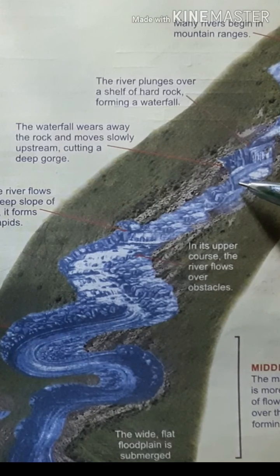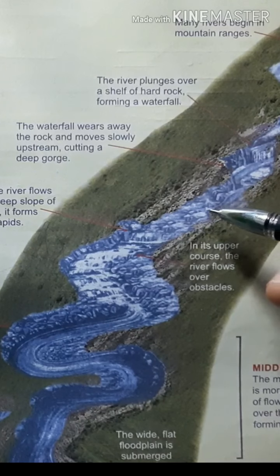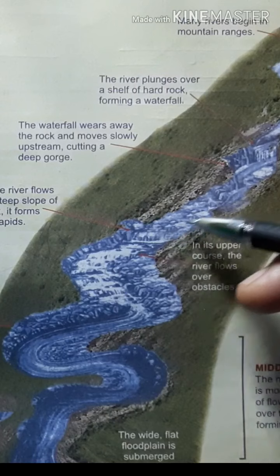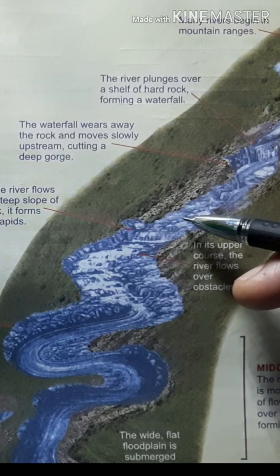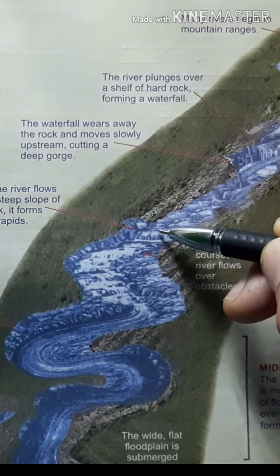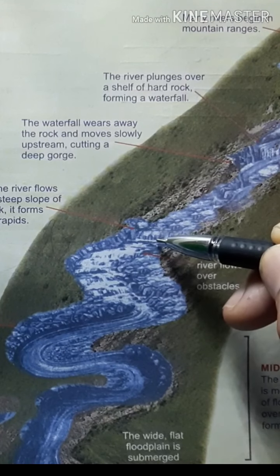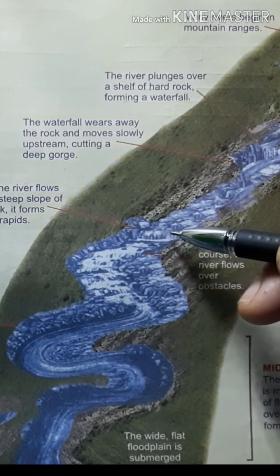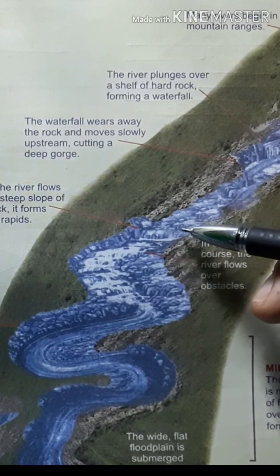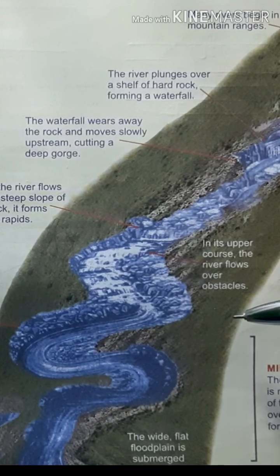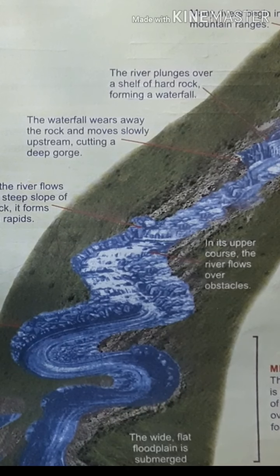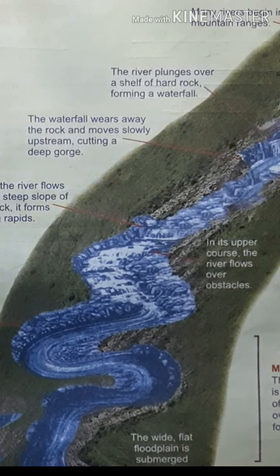Then the river continues in its way or course. At that time again there will be some hard rocks that lead to the formation of rapids. Here the difference between top and bottom of the fall of the water is less, which leads to the formation of rapids. If they are present continuously, they are named as cascades. These are some obstacles on the course or flow of the river.